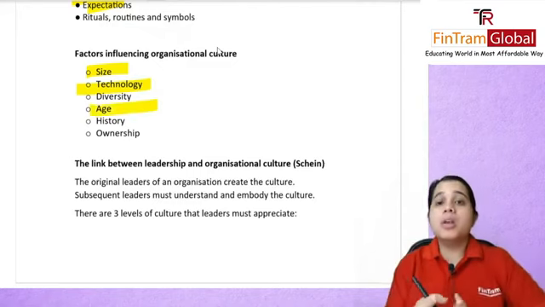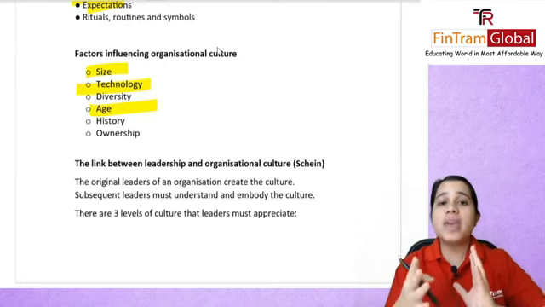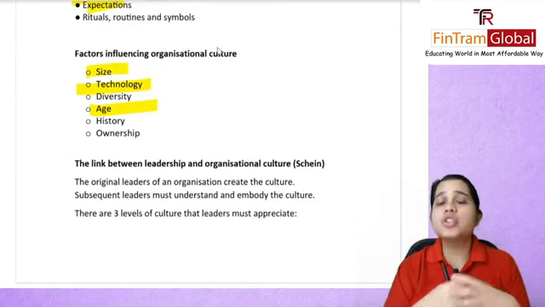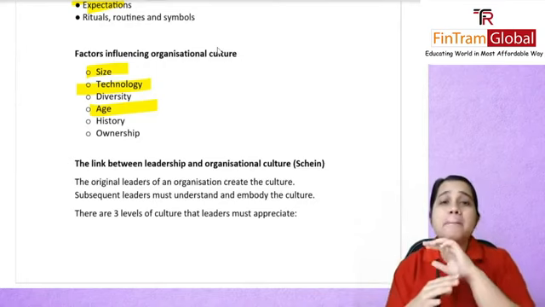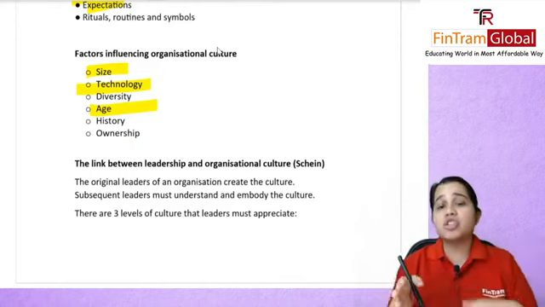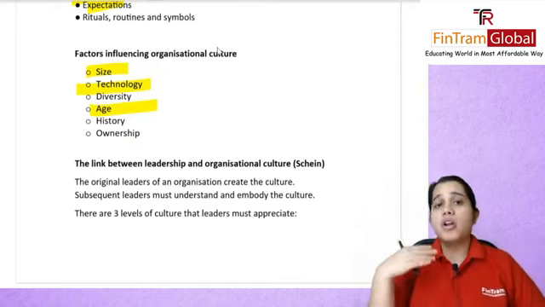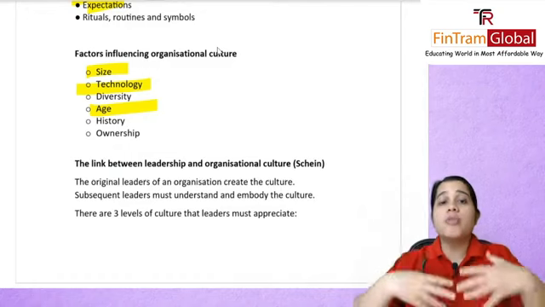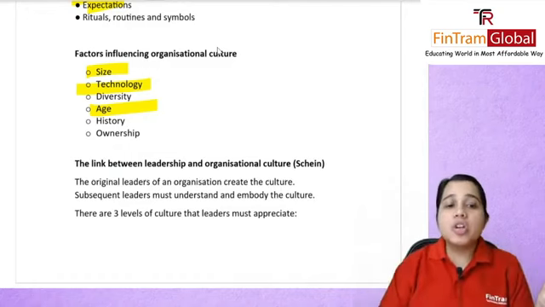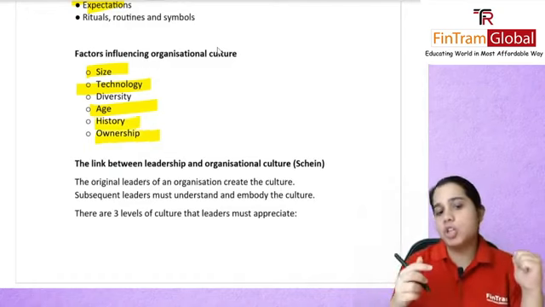Age group: organizations with people of younger age probably have a completely different culture from those with people of a higher age, where maybe you have stricter rules. Then history and the type of ownership.